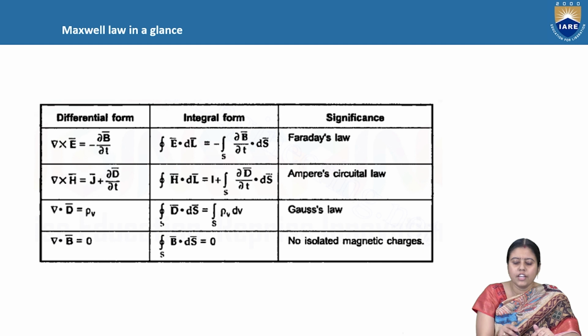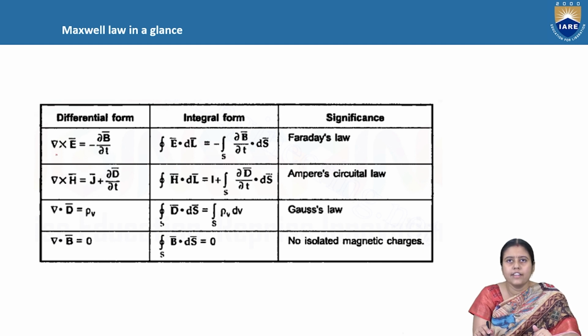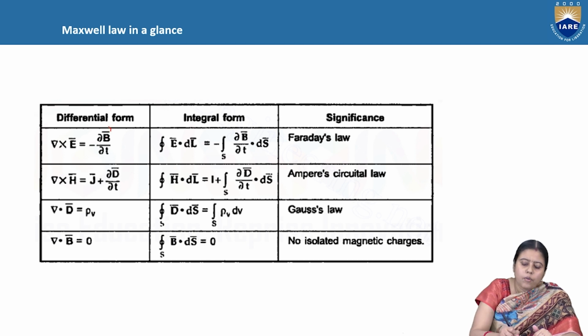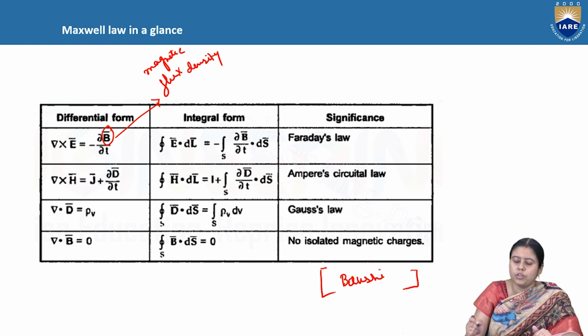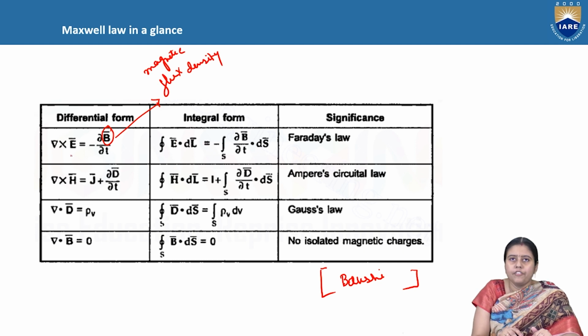Number one is the differential form. It comes from Faraday's law. Curl E is equal to minus del B by del t, where B is nothing but the magnetic flux density. This figure has been taken from Bakshi's book. So this is del B by del t, and this is the point form, and this is the integral form: the line integral of E dot dl is equal to minus the surface integral of del B by del t dot ds.